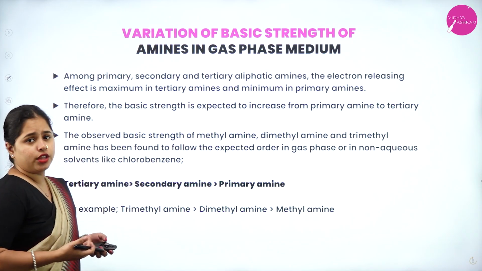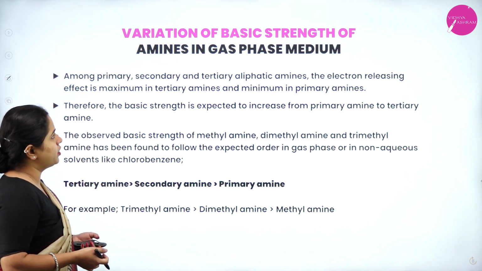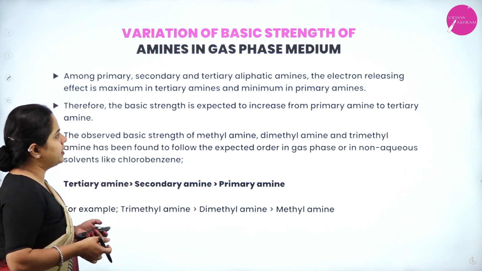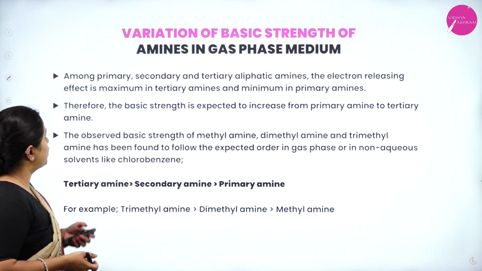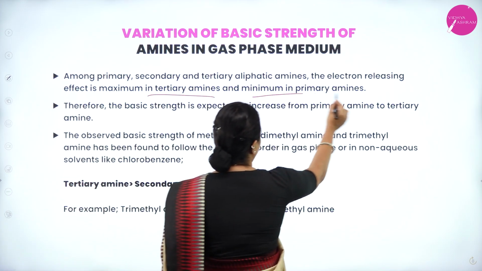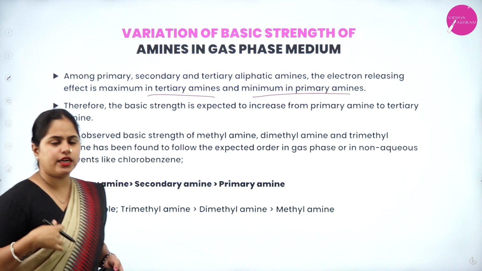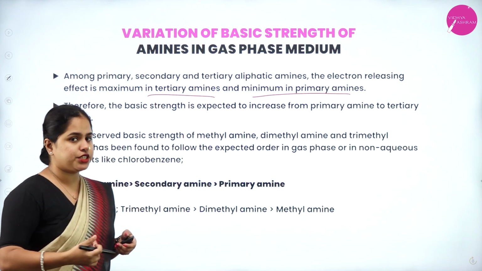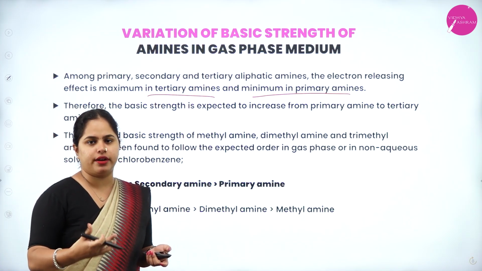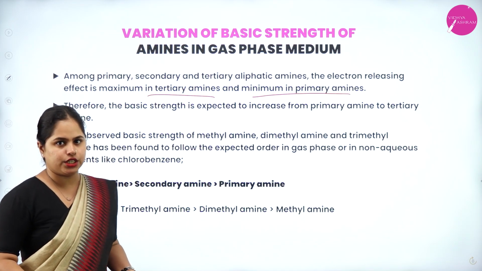Let's see. So moving on to the next part, that is variation of basic strength of amines in gas phase medium. Among primary, secondary and tertiary aliphatic amines, the electron releasing effect is maximum in tertiary amines and minimum in primary amines. So what is this electron releasing effect? Your methyl groups or alkyl groups in general, they are electron donating groups, right?